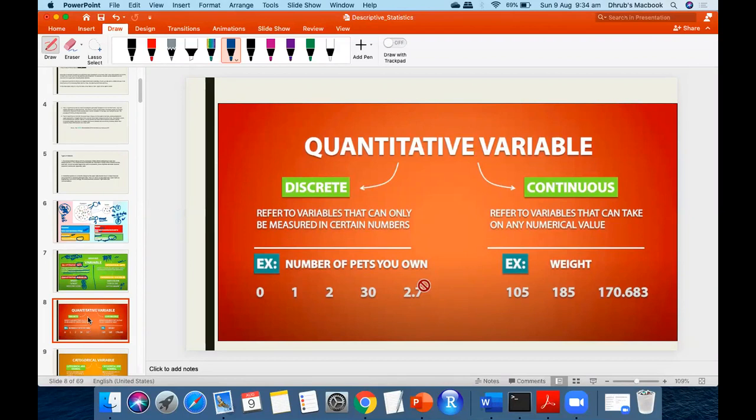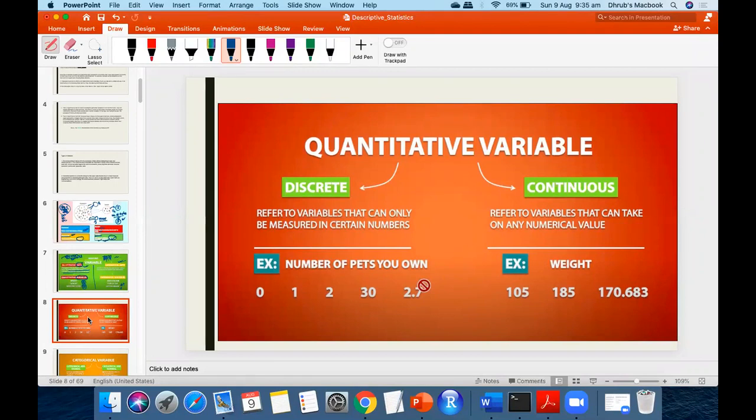As the name suggests, discrete means anything that can be measured with counting numbers, right? For example, if someone asks you how many PCs you own, or how many laptops you own, you can tell 1, 2, like that. You cannot say 2.5.